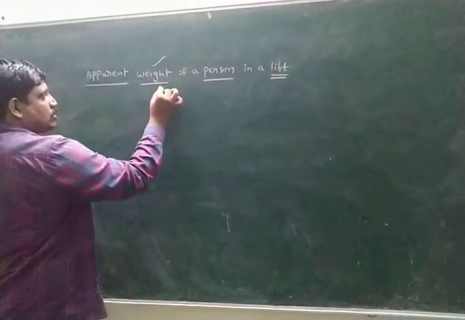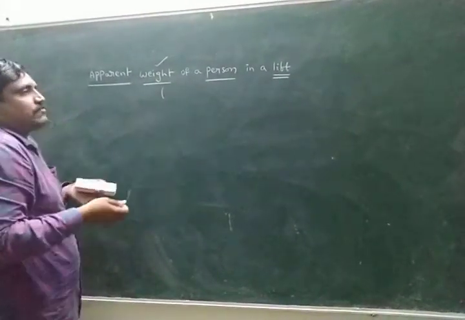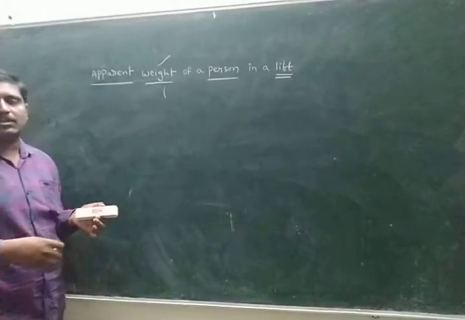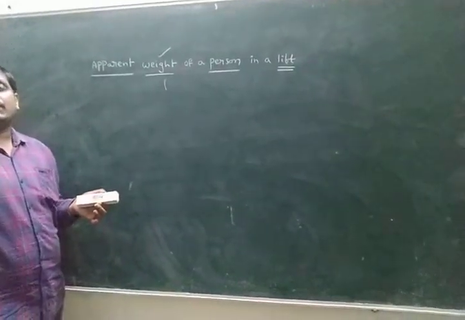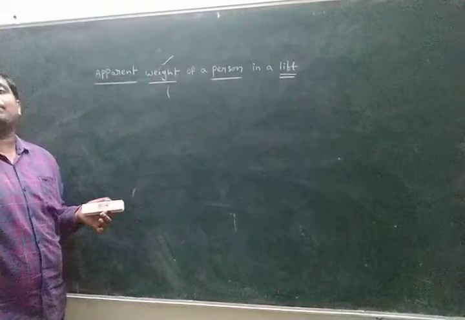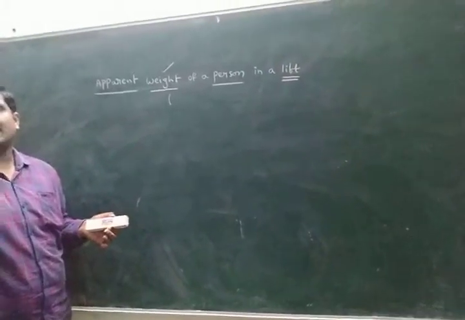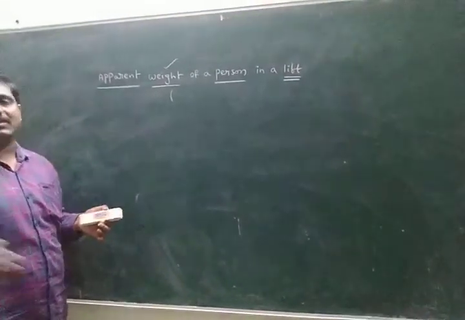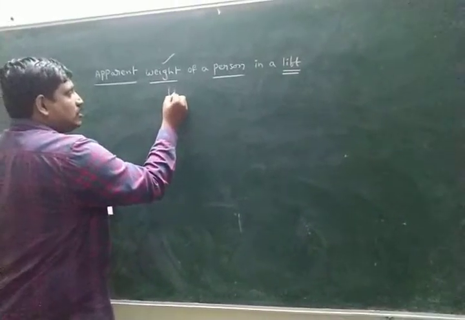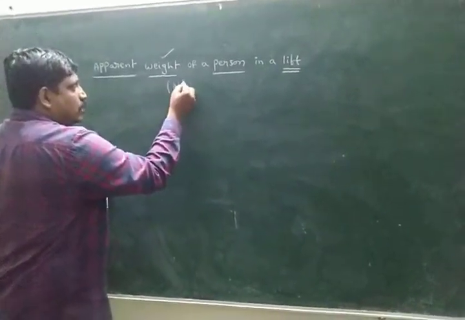Apparent weight is nothing but the weight the person feels. Once again I repeat, apparent weight means the appearing weight, simply the weight the person feels. That is nothing but the normal reaction.